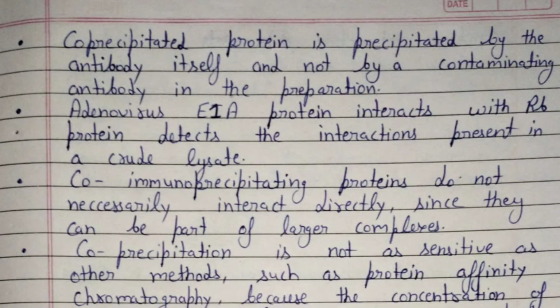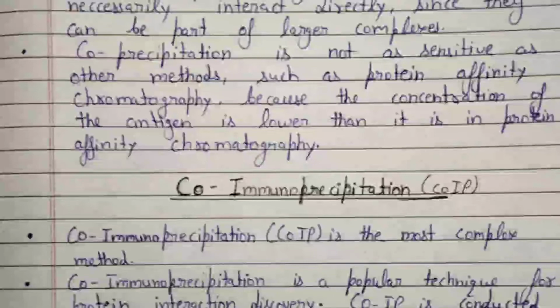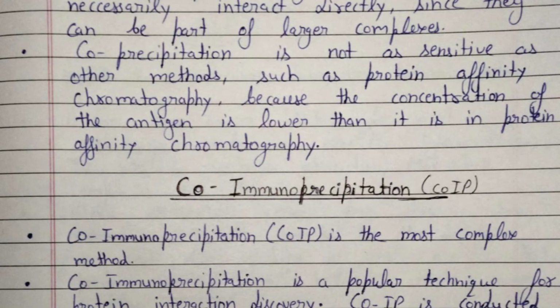Co-immunoprecipitating proteins do not necessarily interact directly, since they can be part of larger complexes. Co-precipitation is not as sensitive as other methods such as protein affinity chromatography, because the concentration of the antigen is lower than it is in protein affinity chromatography.